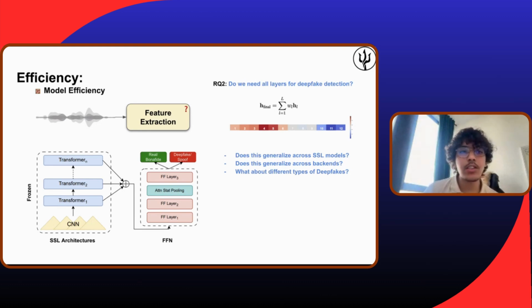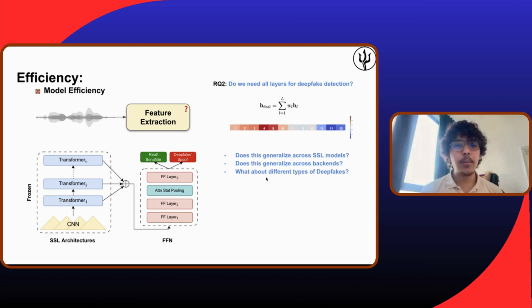Second, it shouldn't depend on the backend, the expert that we will be using. The expert needs to read the report. Whichever SSL model you give it, Wave2Vec, WavLM or HuBERT, it should act similarly. The expert shouldn't be biased toward the report.